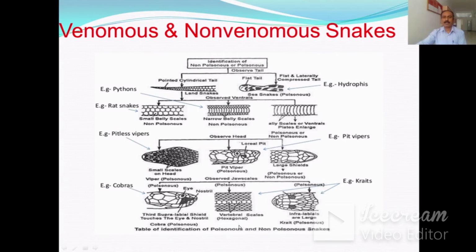Then if the vertebral scales are hexagonal, this is also a poisonous snake. And when the infralabial scales are large, that snake may be the krait and it is also poisonous. So with the help of this chart, you can identify the venomous and non-venomous snakes.